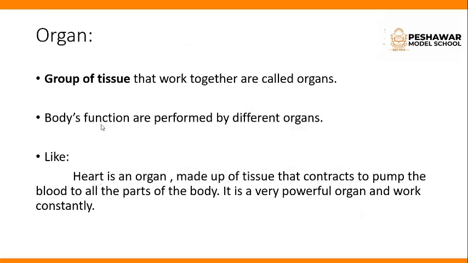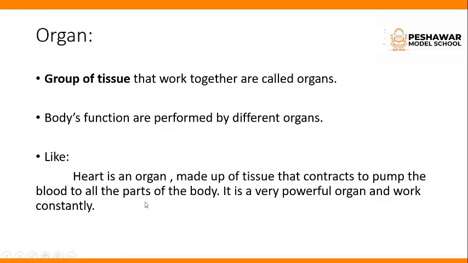Now organ. In the previous slide we studied that when cells group together they make tissue. Now when tissues group together and work together, they are called organs. Body functions are performed by different organs, like your eye, it is an organ, your nose is an organ. Like the heart, it is an organ. It is made up of tissue that contracts to pump the blood to all parts of the body. It is a very powerful organ and works constantly.